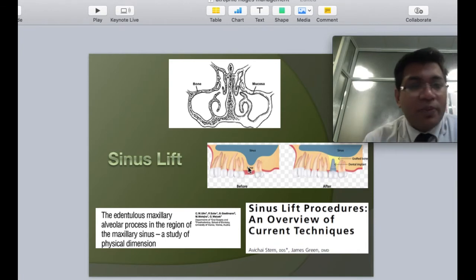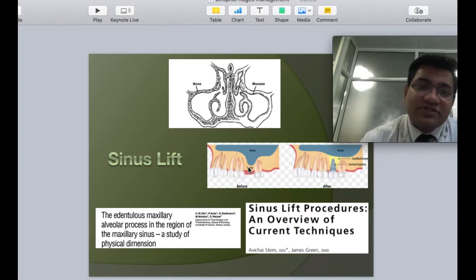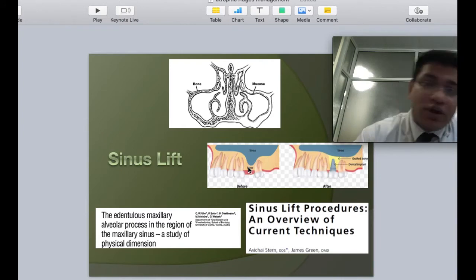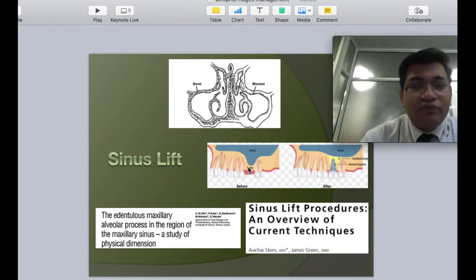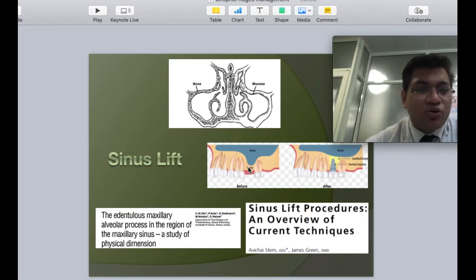Would it be an open approach requiring a complete exposure of the sinus membrane, also called a direct sinus lift, or can we get away with minimally invasive surgery through an indirect sinus lift, where we are not exposing the entire sinus lining in an open environment, we are going just through the socket? Third, what kind of bone graft should we be placing, and what are the advantages or disadvantages of all those things? We are slowly and briefly going to discuss all the same here.